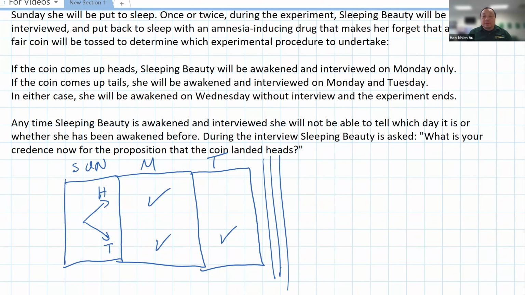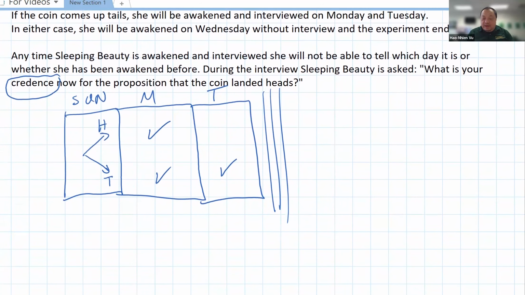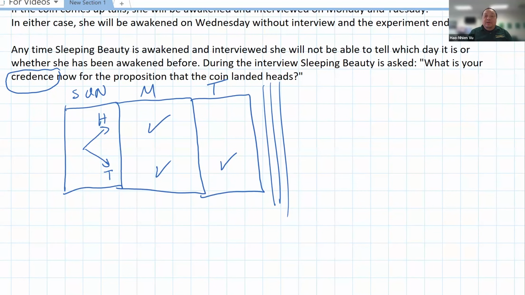During the interview, Sleeping Beauty is asked, "What is your credence now for the proposition that the coin landed heads?" All right, so first of all, I have a problem with this word credence here. I don't know what that means. It is not a technical term. It is not a mathematical term. So I sort of assume that it means probability.